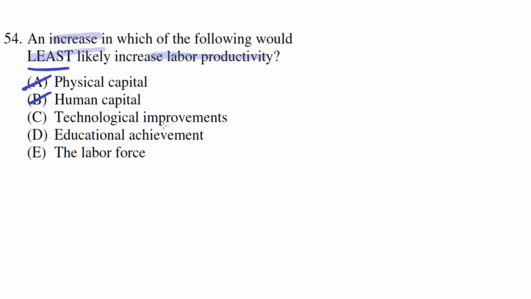C, technological improvements. This is very likely to improve labor productivity because technological improvements refers to greater advanced tools that the laborers could use, and with these advanced tools they would be able to produce more. So technological improvements is not least likely to increase labor productivity. D, educational achievement. This is definitely likely to improve labor productivity because this ties in with human capital, and with greater educational achievement, that means the laborers are more educationally smart, meaning that they are able to produce more. So D is also incorrect.